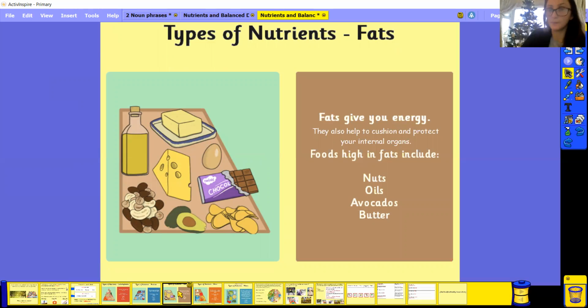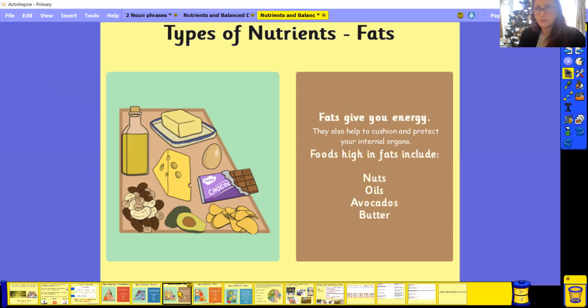Now this is an interesting one, okay? Because fats give you energy. They are also there to help cushion and protect your organs. The organs are basically things inside your body, like your heart, your lungs, your stomach, your kidneys, your liver, okay? These are all things that need a layer of fat to protect them. So things like nuts, oils, avocados, and butters.